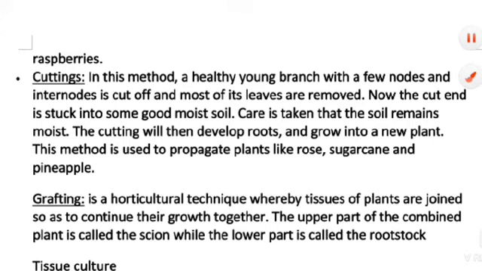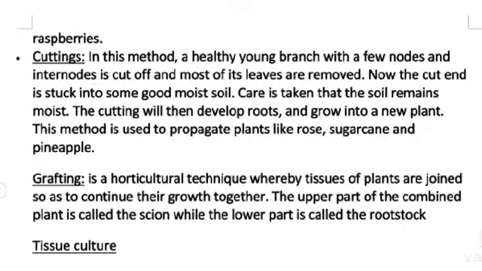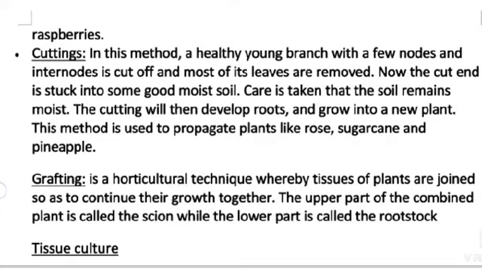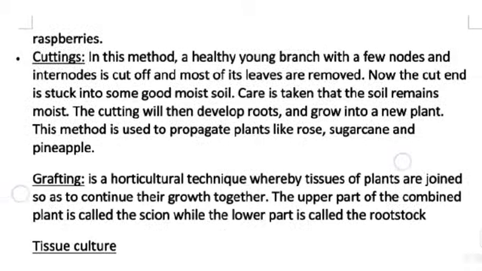Now the cut end is stuck into some good moist soil. Care is taken that the soil remains moist. The cutting will then develop roots and grow into a new plant. This method is used to propagate plants like rose, sugarcane and pineapple.